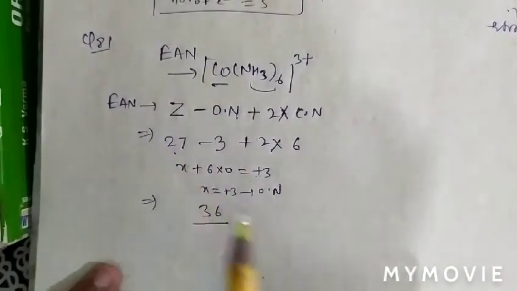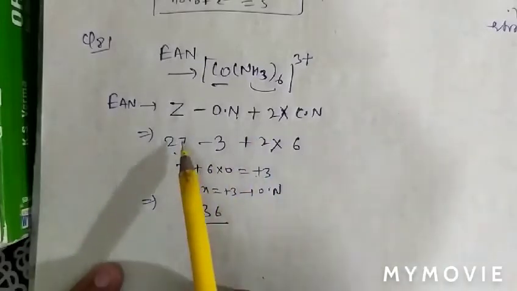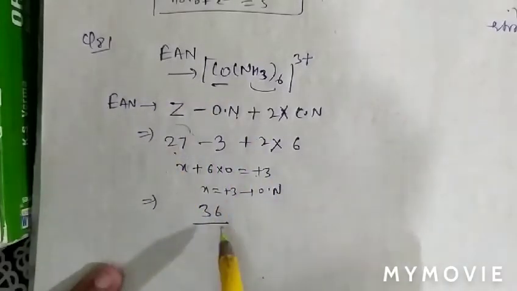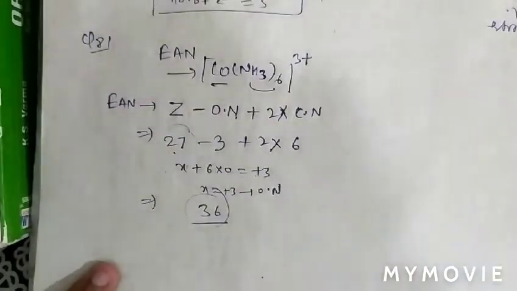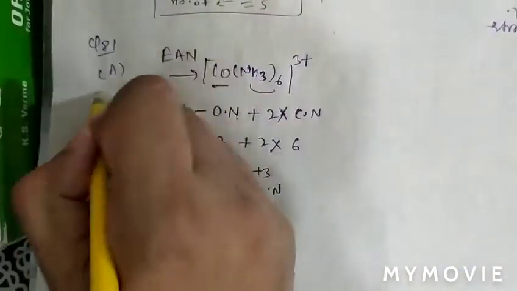We may also use the trick of the next nearest noble gas configuration. The next nearest noble gas configuration is krypton, which is 36. So question number 81, option A is correct.